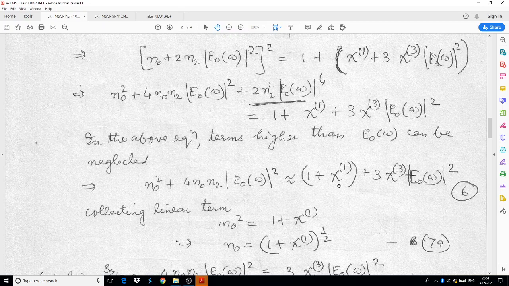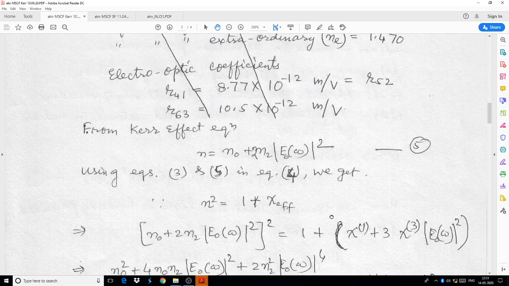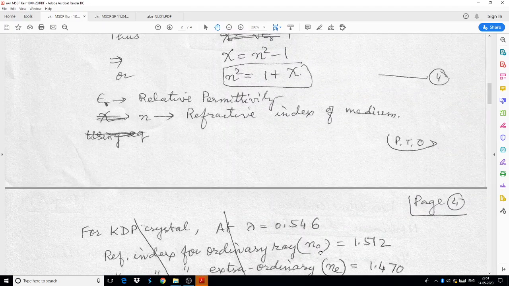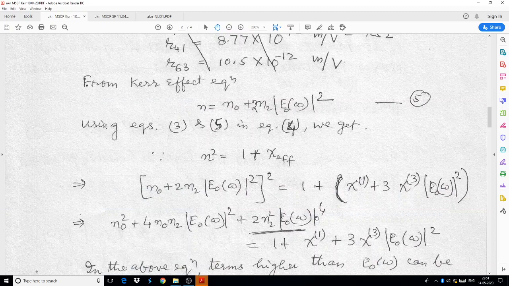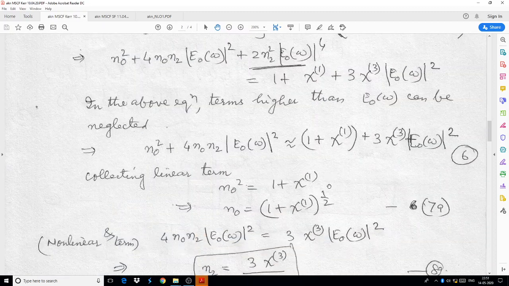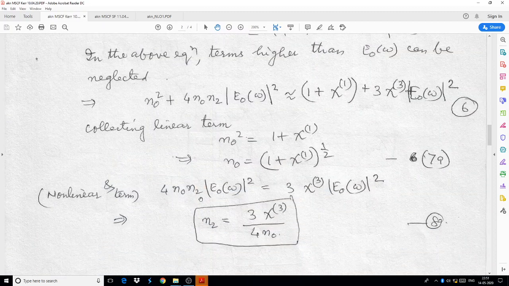You know why? From the above equation number 4, you see here, and what remains is the nonlinear term, from which we find the Kerr constant. It is 3 chi 3 by 4 n0.